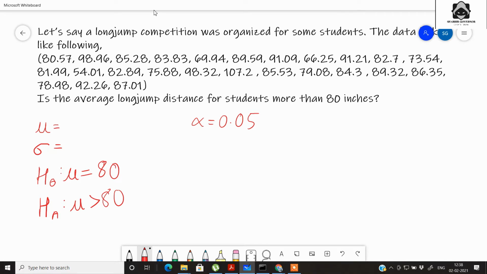So we'll note down the things which are given to us. So let's consider that the confidence interval be 95%, so we are taking alpha as 0.05. Then we are taking the alternate hypothesis. So we are asked to check whether the average long jump distance of student is more than 80 inches. So we have the alternate hypothesis, that is mu is greater than 80. Whereas we can say that the null hypothesis is that mu is equal to 80 or even less than that. So let's check out how we can solve the same problem in Python.